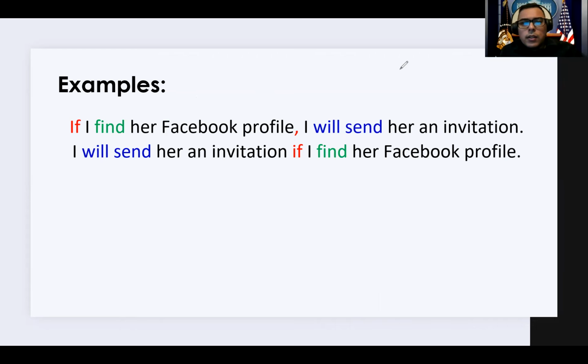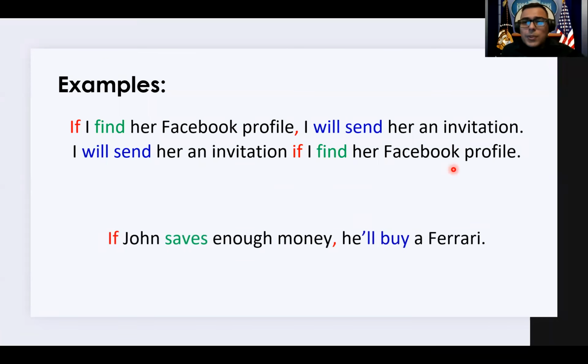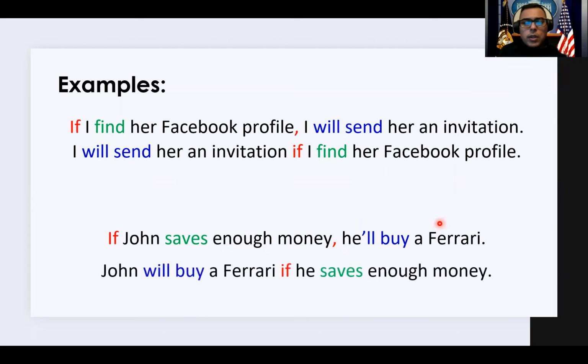All right. Now, let's check out another example. This one says, if John saves enough money, he'll buy a Ferrari. All right. Following the same structure, no problem there. And if we switch it, there we go. John will buy a Ferrari if he saves enough money. Now, you guys might remember that in the classroom, we did this switch.